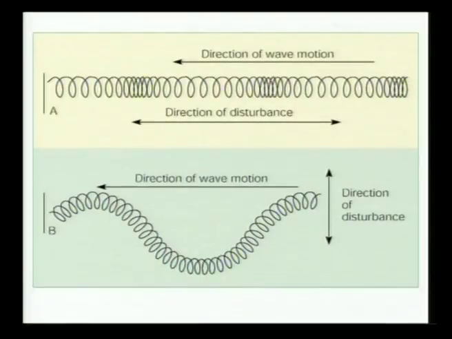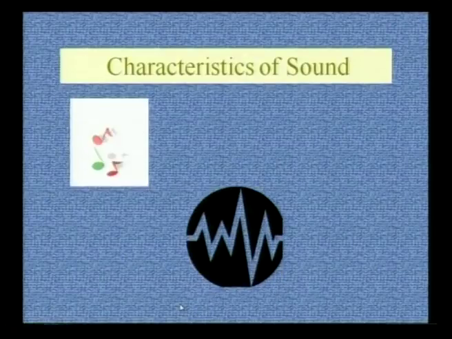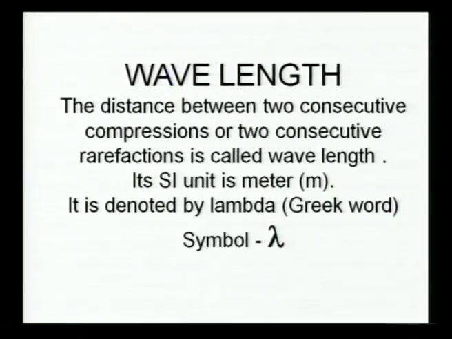So friends, here we are already observing that in the first figure the closer particles are known as compressions and the spread out particles are known as rarefactions. And also in the second figure we are observing that the upper part of a wave is known as crest and the lower part of a wave is known as trough. And friends, the characteristics of a sound wave. So first about wavelength. The distance between two consecutive compressions or two consecutive rarefactions is known as its wavelength.